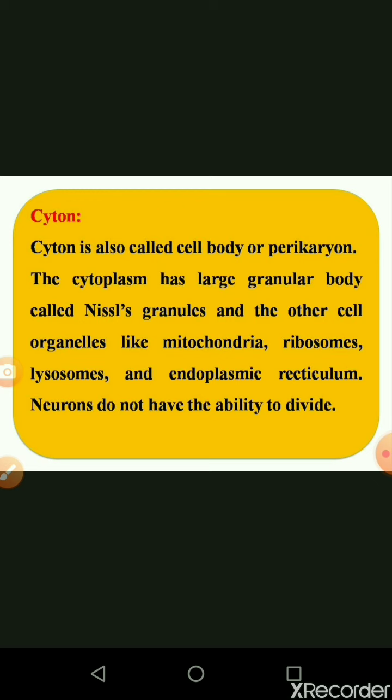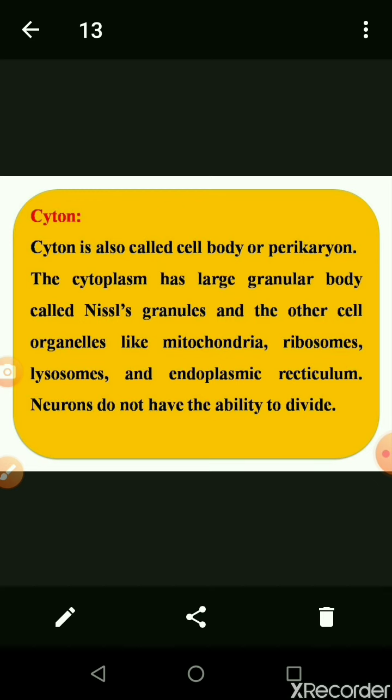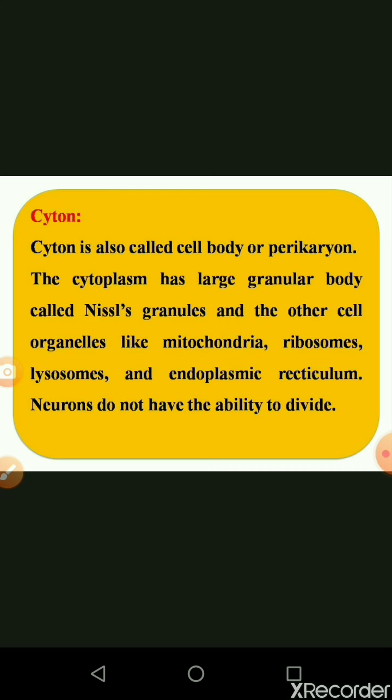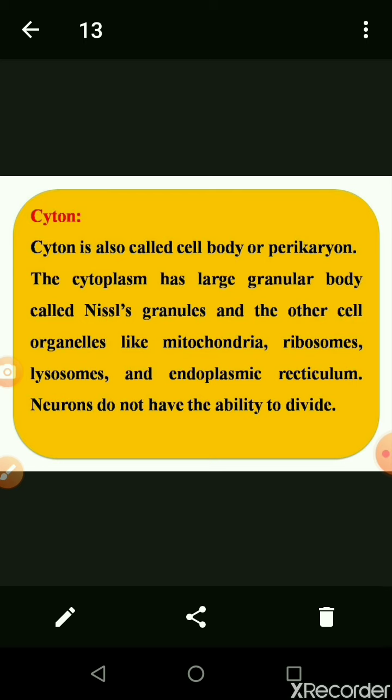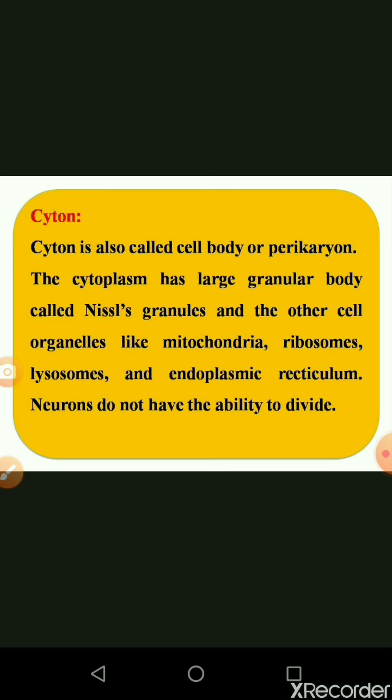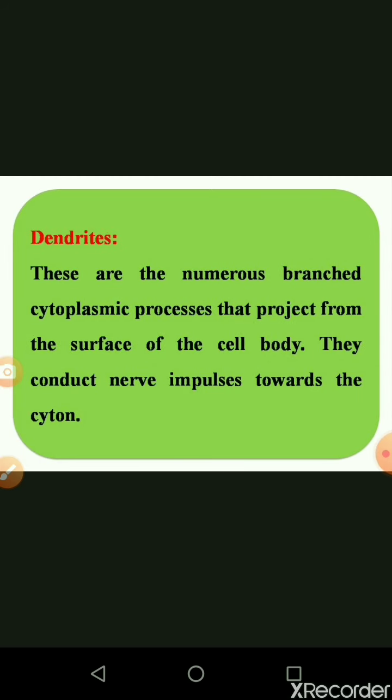Then other cell organelles: all types of organisms consist of cell organelles, and the cyton also consists of cell organelles like mitochondria, which is the powerhouse of the cell, ribosomes, which are involved in protein synthesis, lysosomes, which are suicide bags, and endoplasmic reticulum. The nerve cell does not have the ability to divide. All the body cells divide by meiotic or mitotic cell division, but the nerve cell does not have the ability to divide.